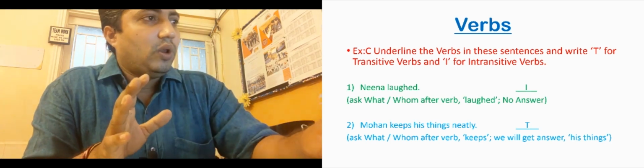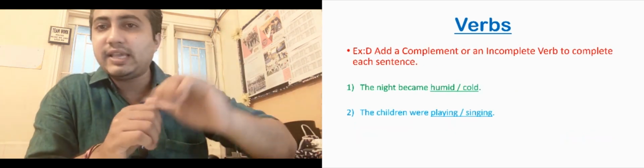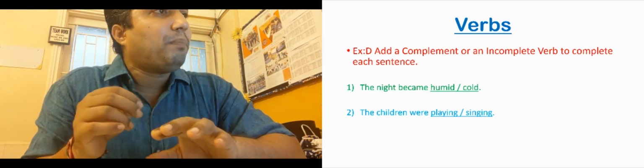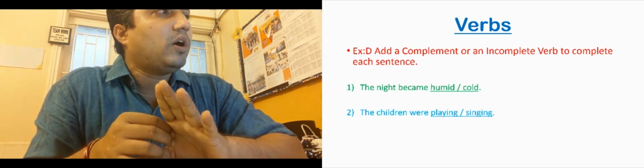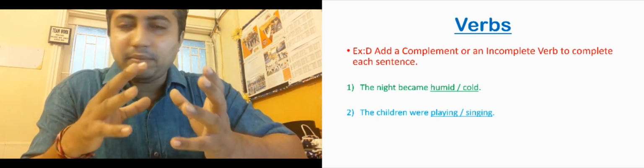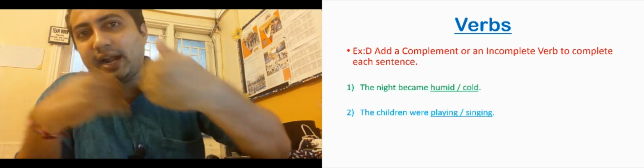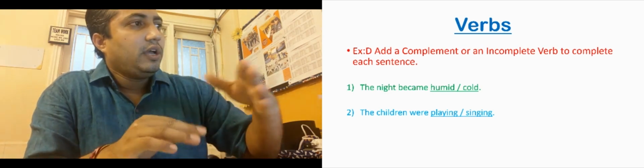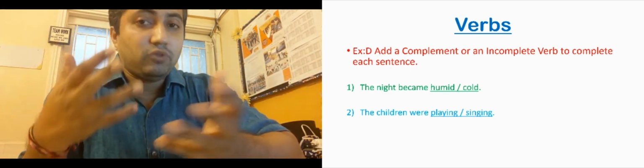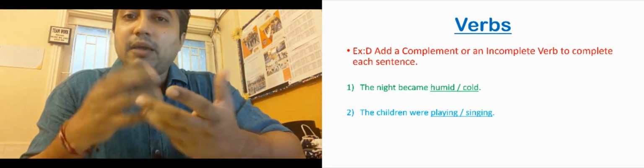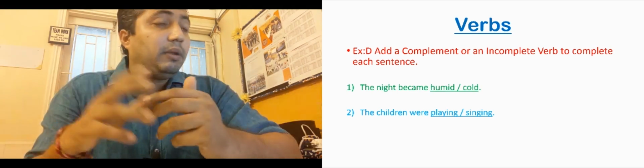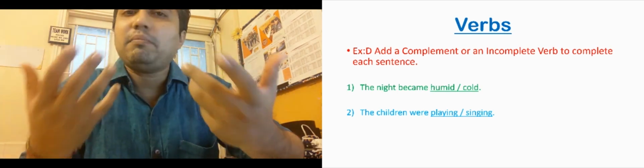Okay students, now let us go to the next one, exercise D. I'll read the heading. Add a complement or an incomplete word to complete each sentence. Now for intransitive sentences or some incomplete verbs, we have to add a complement. Okay, so the night became dash. The night became, you can put many options. Night became humid, the night became cold, the night became frightening, the night became silent. Okay, there can be many things.